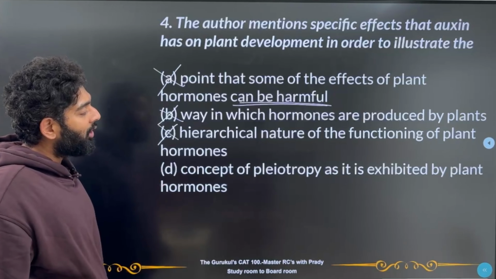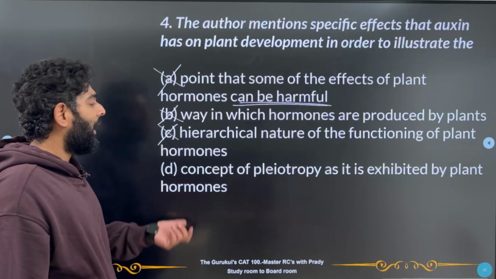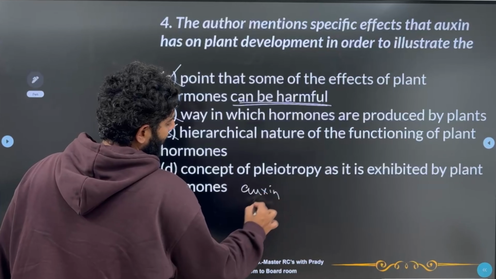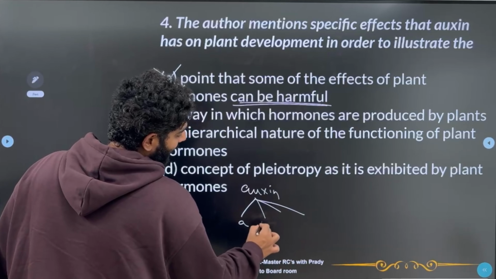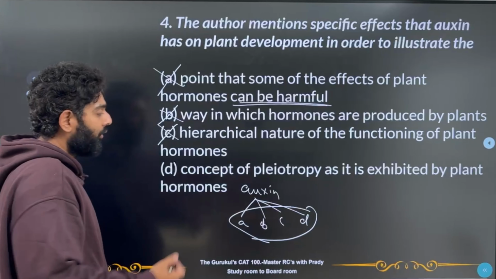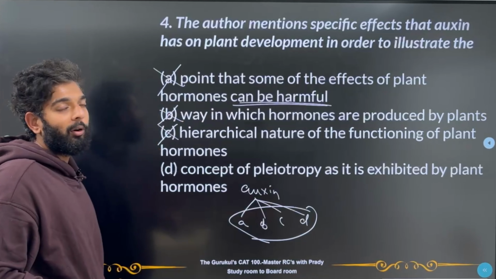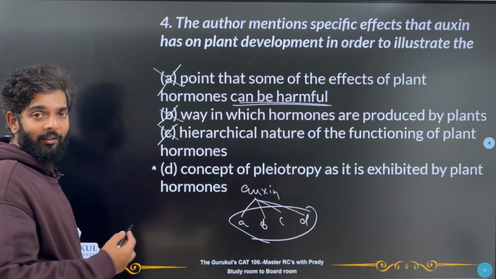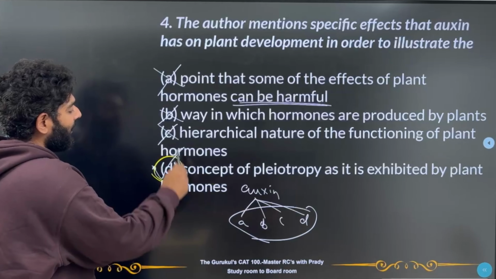D. Concept of pleiotropy as it is exhibited by the plant hormones. Obviously, now if you look at auxin, it has A, B, C, D, 4, 5 effects, right? Now, all of these effects are happening simultaneously, correct? So, obviously, the reason why he's talked to us about auxin is to show the concept of pleiotropy. So, this becomes a very, very viable answer for me, and this should be my correct answer.